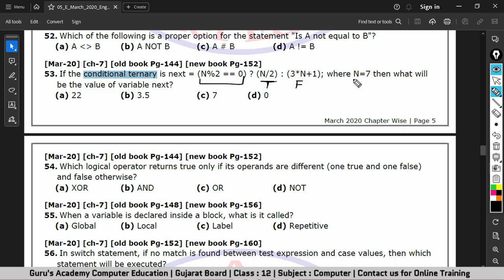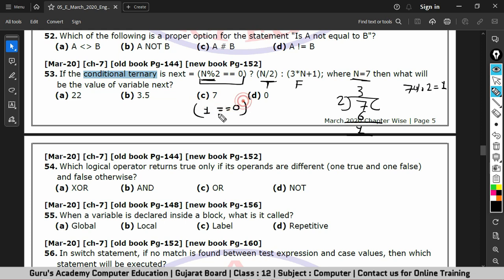Right now the value of n is 7. So the condition is 7 divided by 2. 2 3s are 6. 7 minus 6 is 1. So the value of 7 modulus 2 is 1, right? So here we'll check 1 equals to 0.